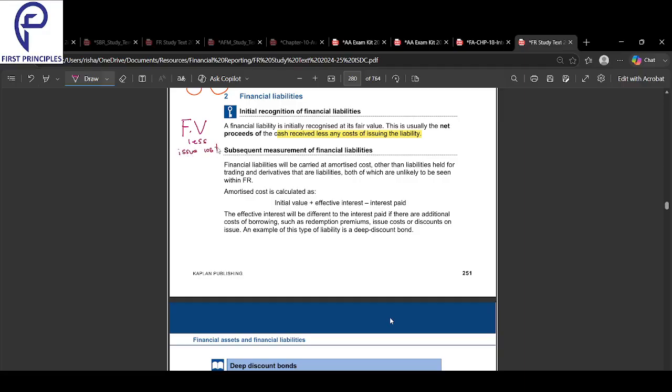Okay, initially we recognize it at fair value less issue cost. Subsequently, what do we do? We make that amortization table. As you know, we take the opening, we add the effective interest, and we subtract the interest that is paid. One is the interest that accrues, and one is the interest that is paid, and that will give the closing liability for the year.